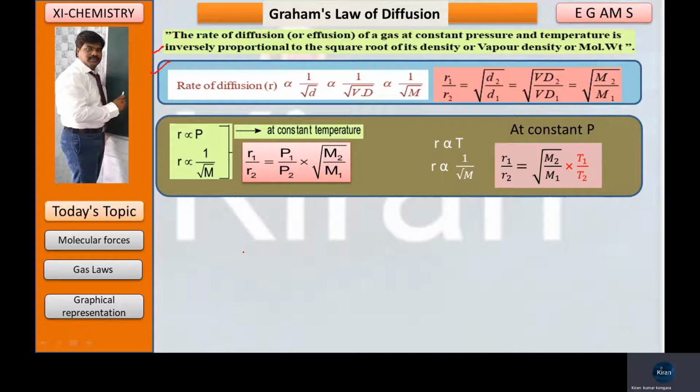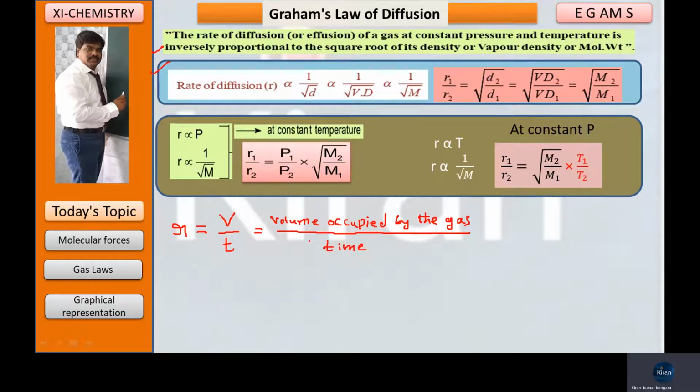What is the definition of rate of diffusion, my dear students? So the rate of diffusion I am representing with R. R is equal to V by T. V means the volume occupied by the gas, divided by time taken.